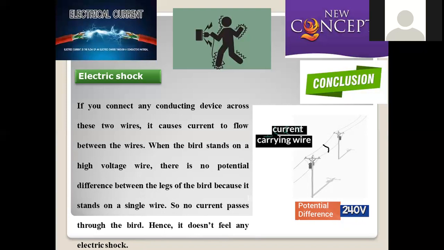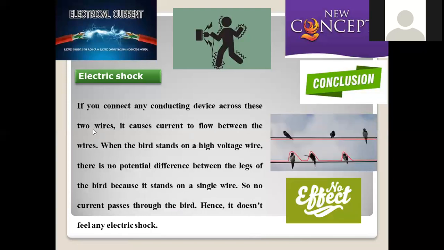At this instance also, it will not face any adverse impact, because it is not standing on two wires at the same time. It is only holding on a single wire, so it will not cause any passage of current from one region to another, so it will not be impacted by the electrical shock. If you connect any conducting device across these two wires, it causes current to flow between the two wires.